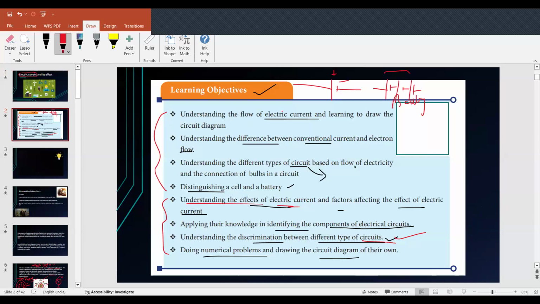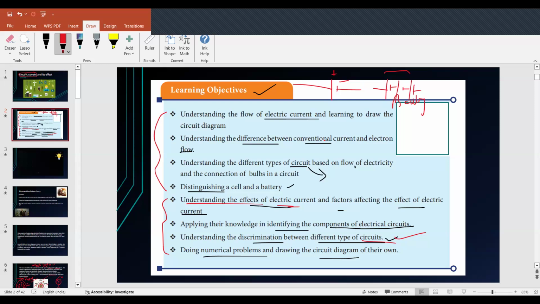So, what are the learning objectives of this lesson? Understanding the flow of electric current, learning how to draw circuit diagrams, understanding the difference between conventional current and electron flow. We will see the different types of circuits based on the flow of electricity and connection of bulbs in the circuit, distinguishing a cell and a battery. Then understanding the effects of electric current and factors affecting it. In the first part of the chapter, we'll talk about what an electric current is, and the second part will be about factors affecting the electric current.